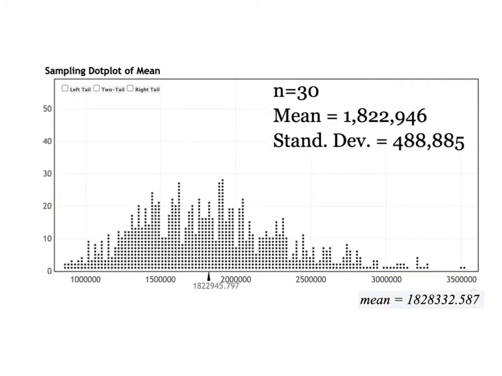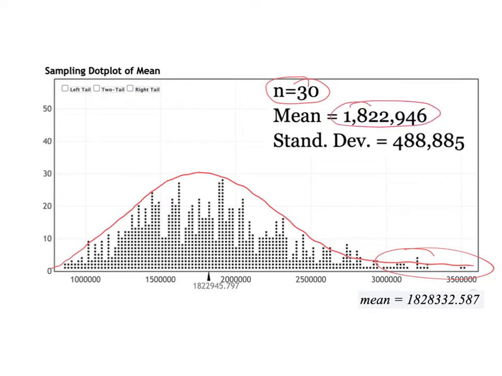Here's a sample size of 30. We know from our sample mean lesson that once we hit a sample size of 30 or more, we can start assuming that the distribution is approximately normal. There's still a little tail over here, but in general at this point we could start using z-scores and feel like they're pretty accurate. And notice the mean of this sampling distribution is very close to our population mean. So 30 is kind of the magic number. Once we hit that, we have some really good information.